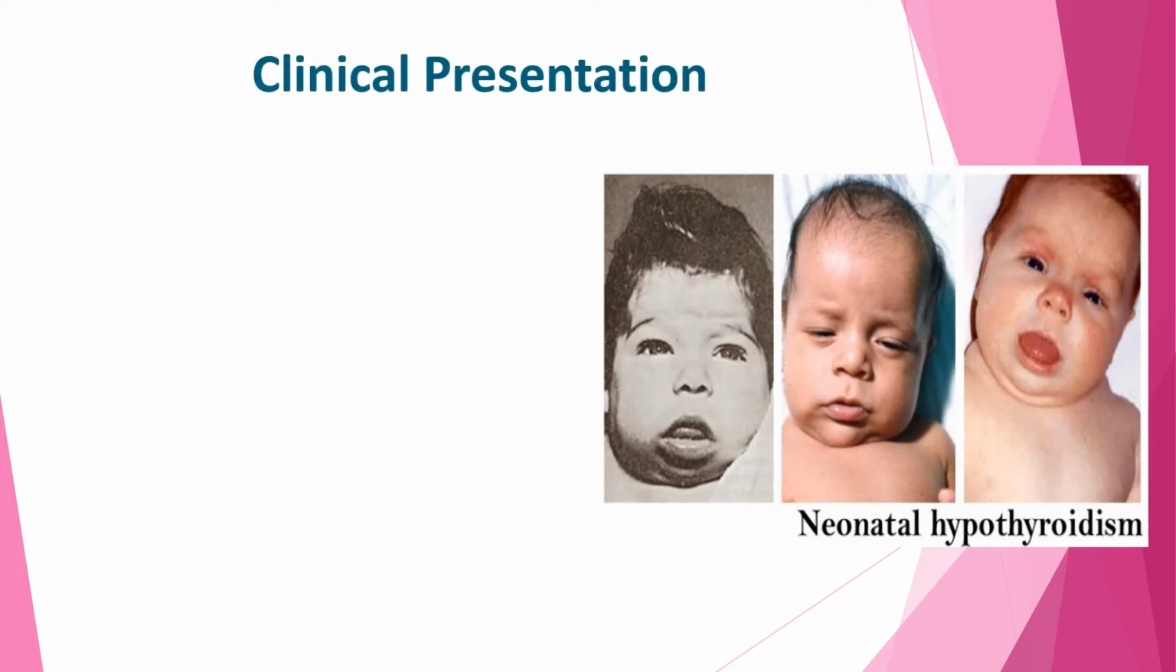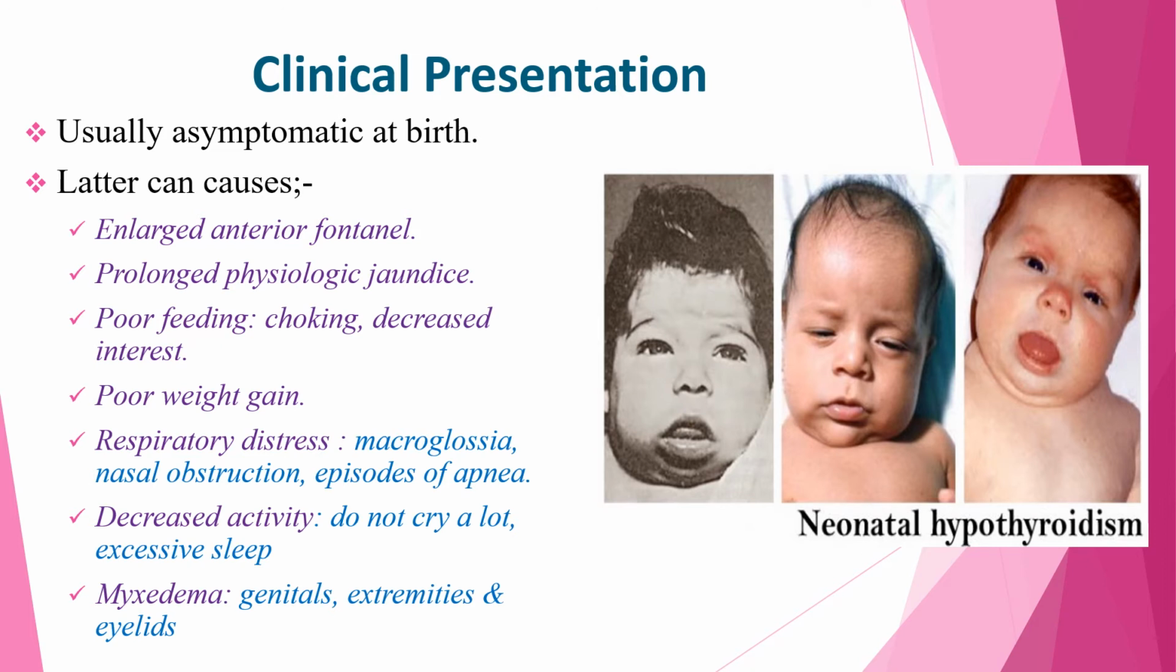When we look at the clinical manifestations of congenital hypothyroidism, usually they are asymptomatic at birth, and later they can develop an enlarged anterior fontanelle, prolonged physiologic jaundice, poor feeding, which can predispose to choking, decreased interest, poor weight gain, and respiratory distress due to macroglossia, nasal obstruction, and episodes of apnea. They are also characterized by decreased activity. They do not cry a lot. They have an excessive sleep pattern, and myxedema, which is mainly seen around the genitalia, the extremities, and also the eyelids.